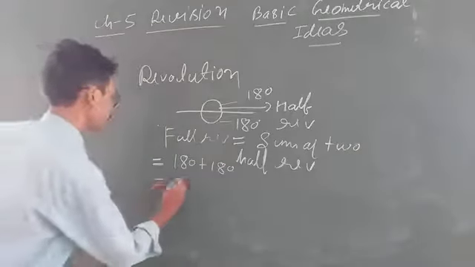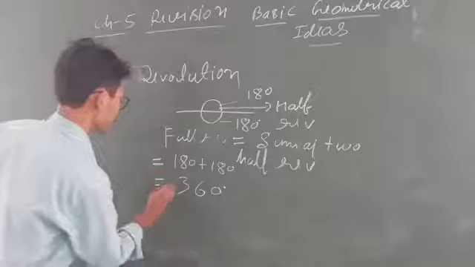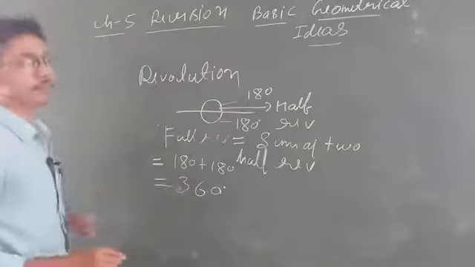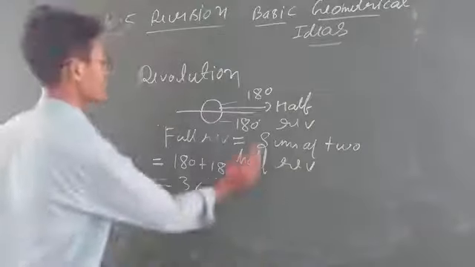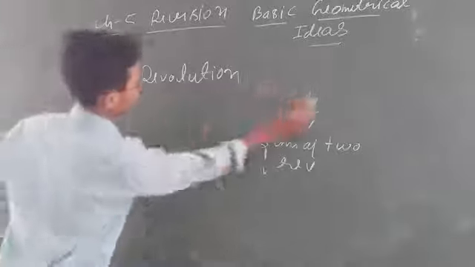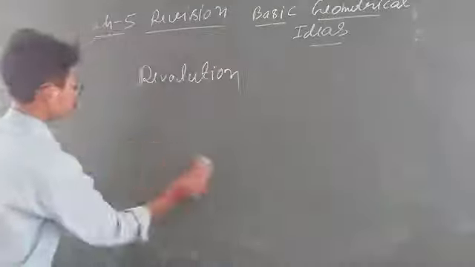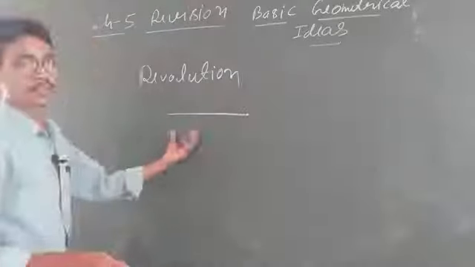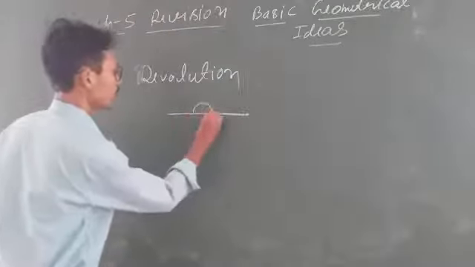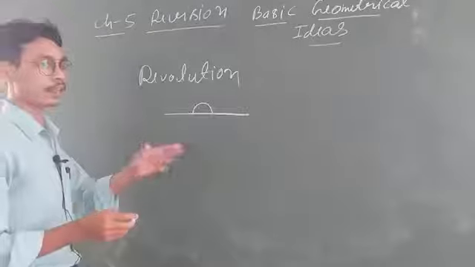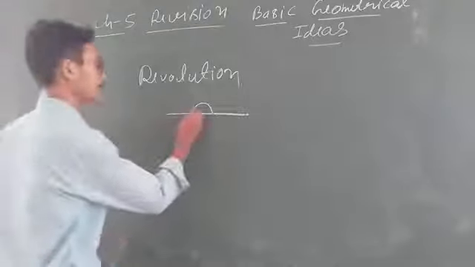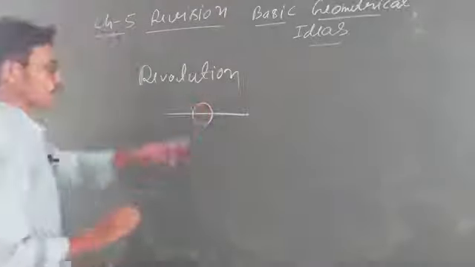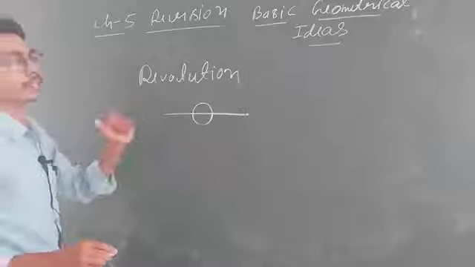So this will become 360. Is that clear? One full revolution is equal to 360. I think now you are able to understand. Again, look, this is our straight line, which is half revolution, that is, straight angle at 180 degree, and this is our full revolution. So 180 will become 360.